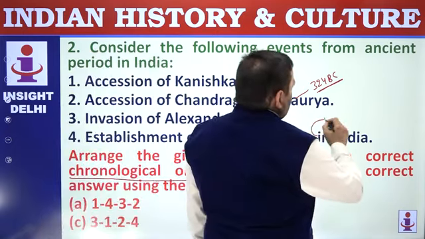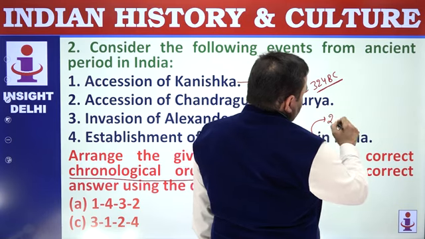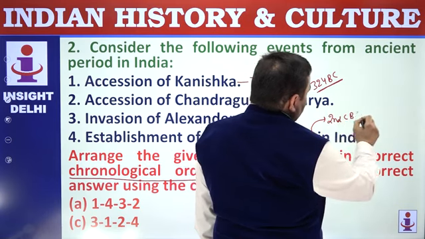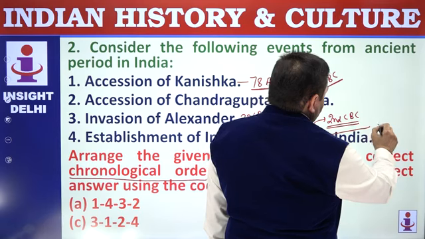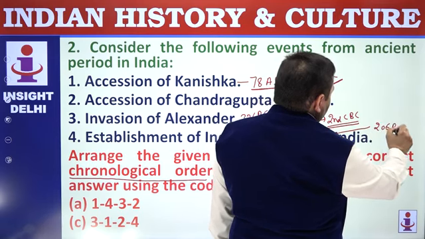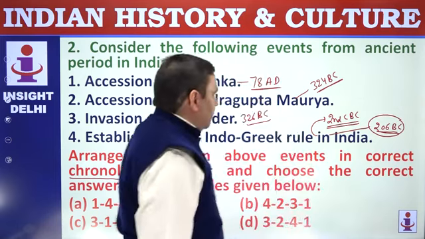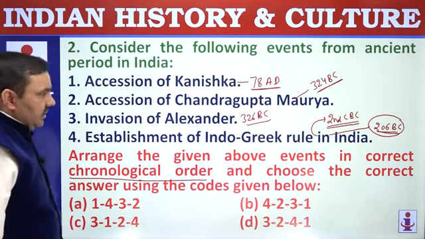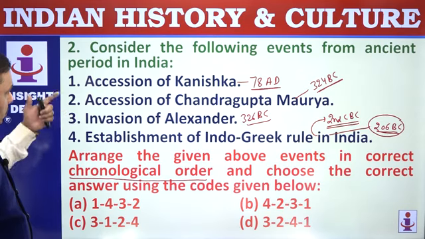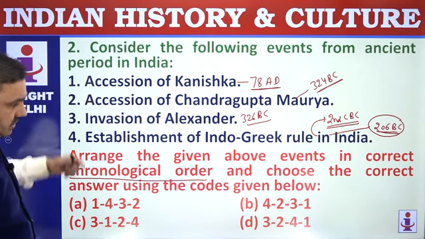Indo-Greeks in 2nd century BC. First Indo-Greek invasion happened in 206 BC. So after 206 BC, gradually Indo-Greeks established their rule in India. So arrange them chronologically. 3, 2, 4, 1. That's the order. 3, 2, 4, 1.